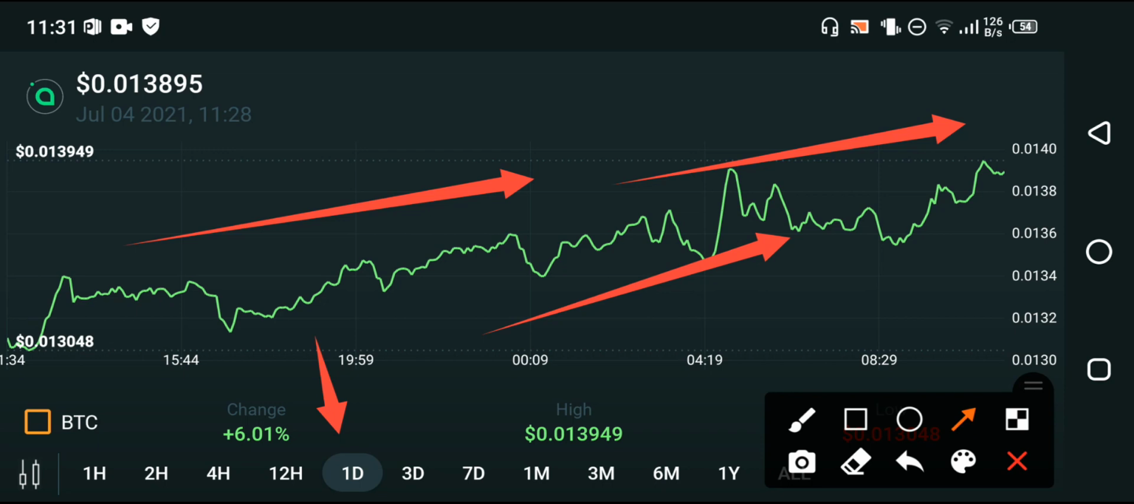If we talk about the price of the Siacoin, positive 6.01% changes occurred in the Siacoin, and the highest price is 0.013949 USD dollar, the highest price of the Siacoin my friends. The changes are going good, so that's really great news for all of you.